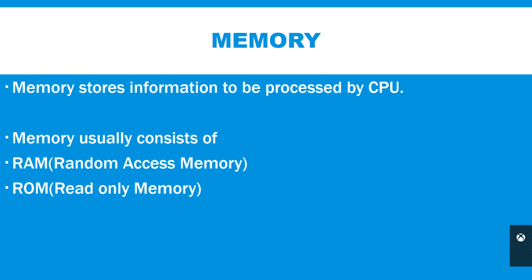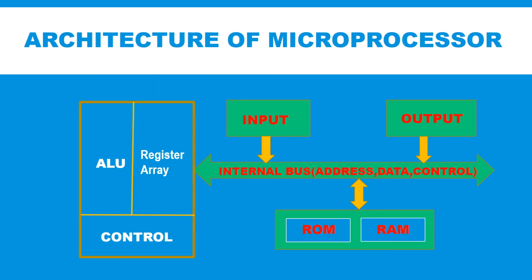Then fourth block is the memory. The computer system has a storage area called memory. Memory stores the information to be processed by CPU. This information consists of programs as well as data. Memory usually consists of random access memory or RAM and read-only memory or ROM. A microprocessor is an integrated circuit IC designed to function as a CPU of a microcomputer or a small computer.